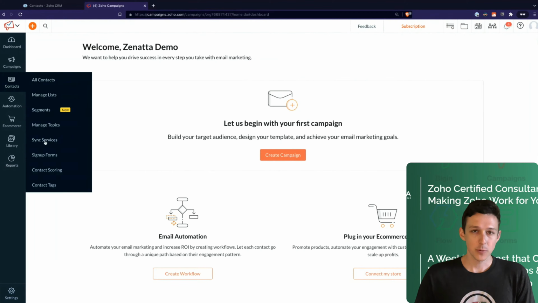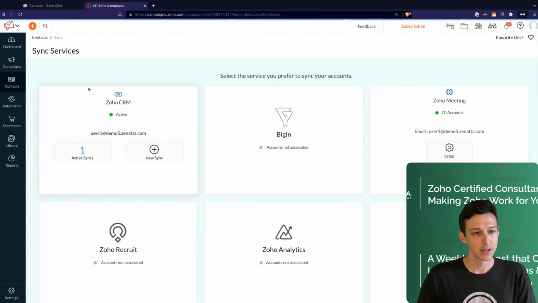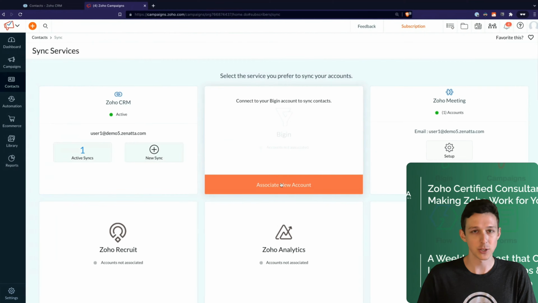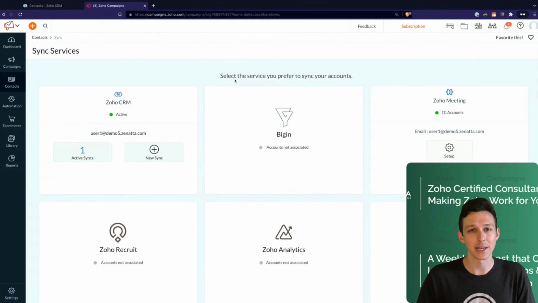If you're familiar with Campaigns, sync services is the main way that you're going to access those features. So under Contacts and Sync Services, we'll open that up now. We'll see I've already connected the CRM here. If you haven't connected it yet, it's just going to give you a button that says associate new account. It's going to do a little pop-up and you say thumbs up, and then it's got your accounts connected for you.